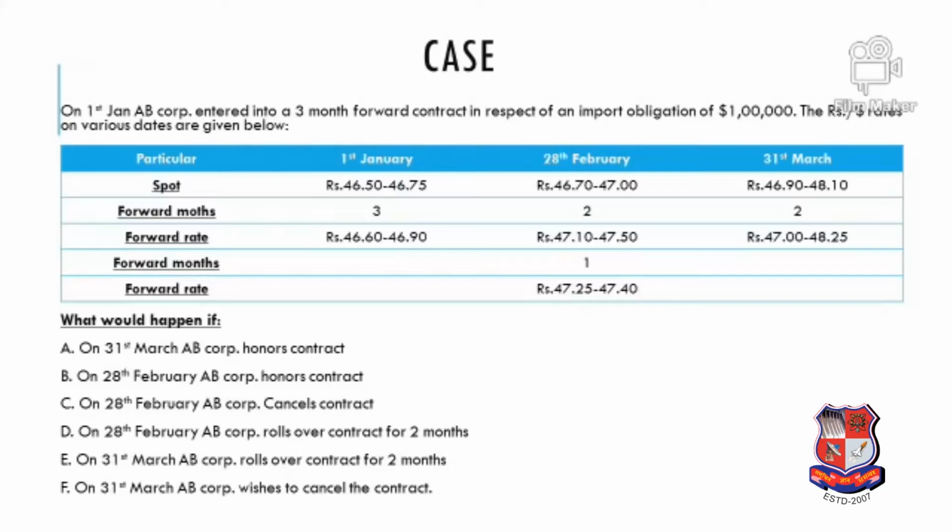Second question is, on 28th February, AB Corporation honors the contract. That means early, that is known as early acceptance of the dollar. Third, on 28th February, you cancel the contract. Fourth, on 28th February, roll over for 2 months. Fifth, on 31st March, you roll over for 2 months. And last is, on 31st March, you cancel the contract. So this is what the question is.